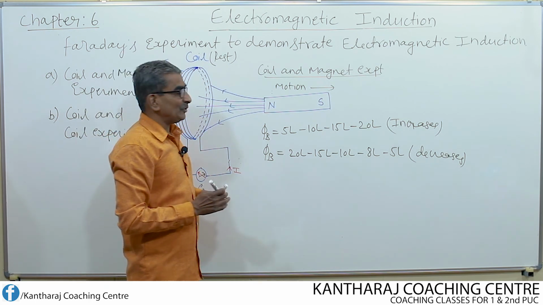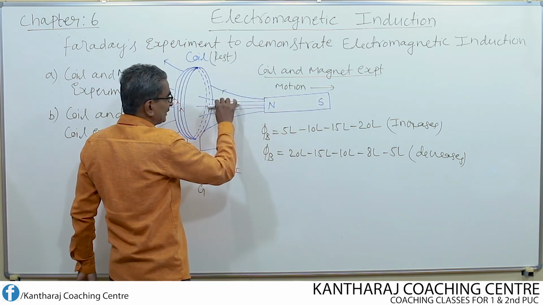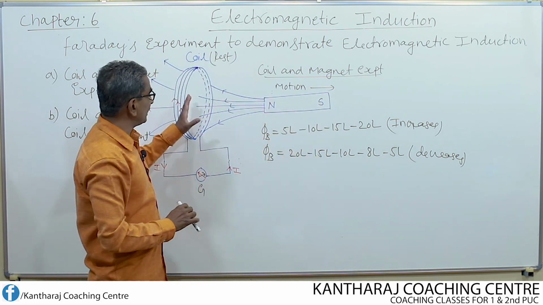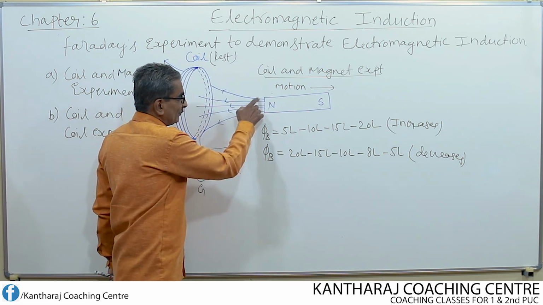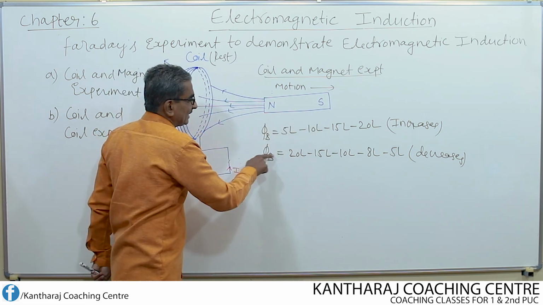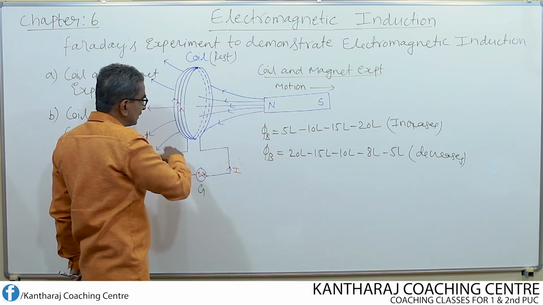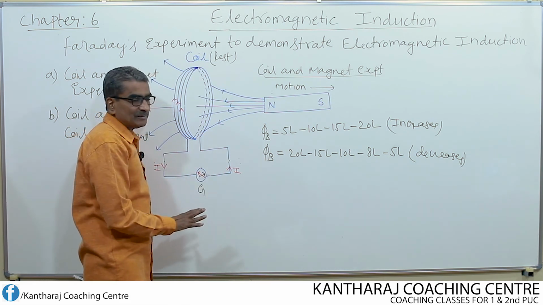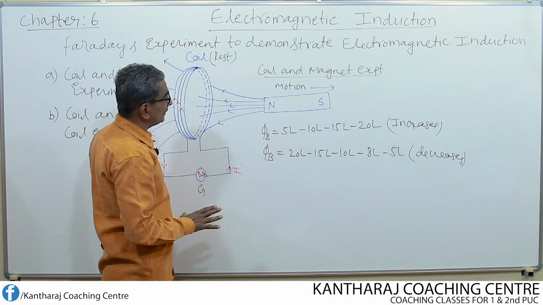So that means whether you move the north pole of the bar magnet towards the coil or you withdraw the north pole of the magnet from the coil, in both cases flux change takes place. In one case the flux increases, in another case the flux decreases. This change in flux is responsible for producing the induced EMF and induced current. So the deflection confirms that electromagnetic induction is taking place.